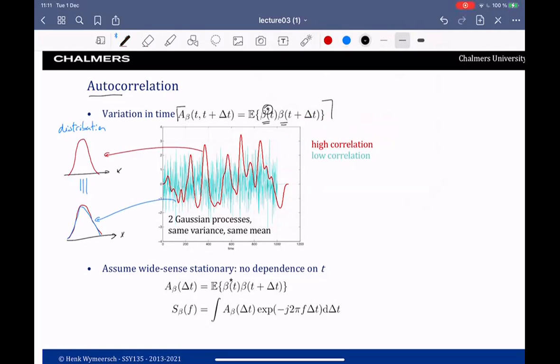The autocorrelation function you can also plot as a function of delta t. So I have here the autocorrelation as a function of delta t, where I assume that the t doesn't matter in this case. Now for the red case, the correlation is high, so that means the autocorrelation would maybe look something like this. And for the blue case, the correlation is low, so that means it will look something like this. Right, so it becomes narrow or broad.